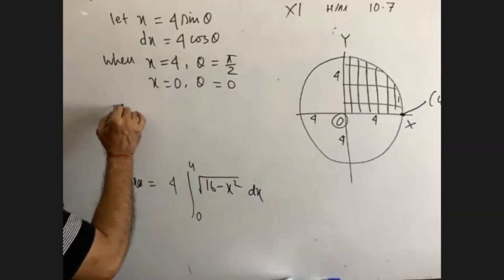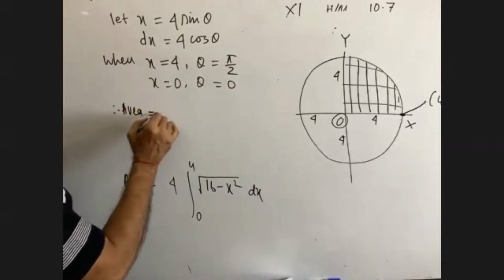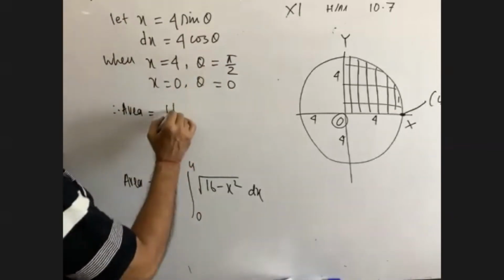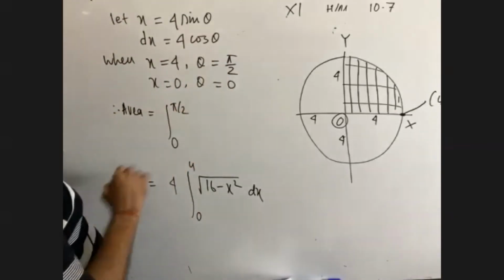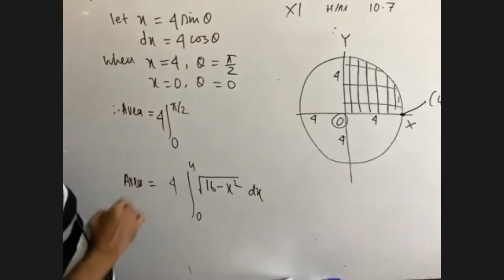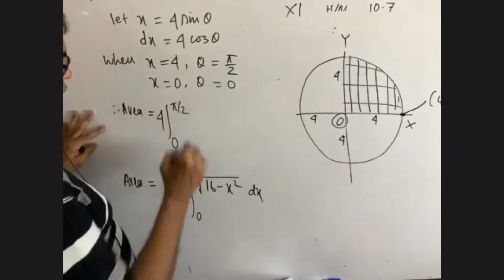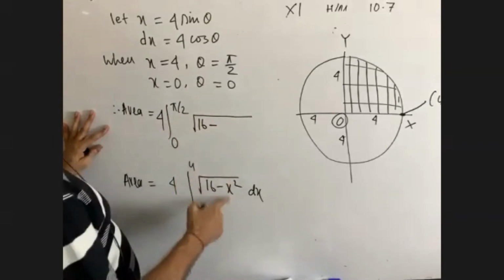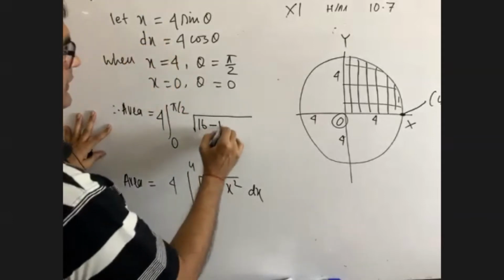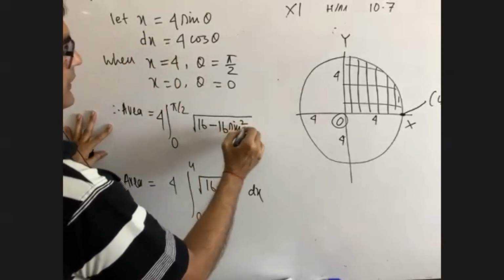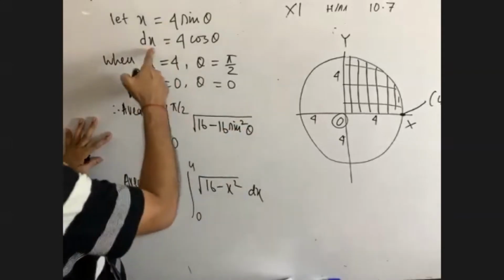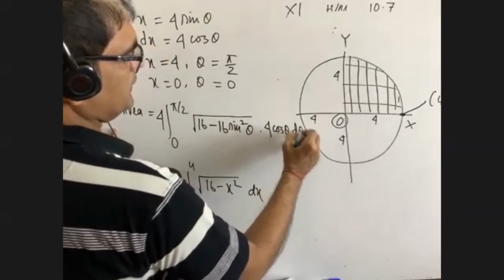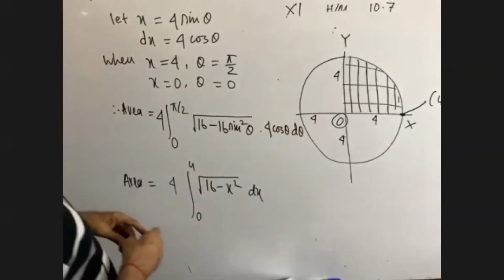Therefore, the area is equal to 4, write down 4 at first, the integral with limits 0 to pi by 2 of root over 16 minus x square. X means 4 sine theta, so 16 sine square theta. Dx means 4 cos theta d theta. Have you got me?